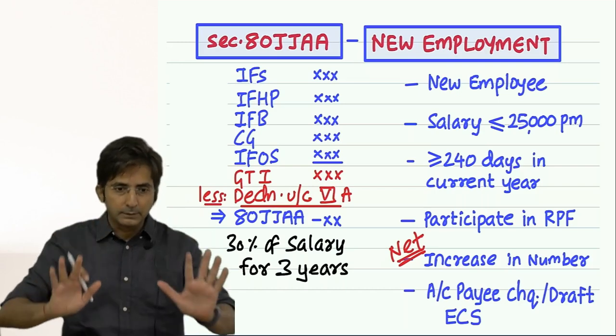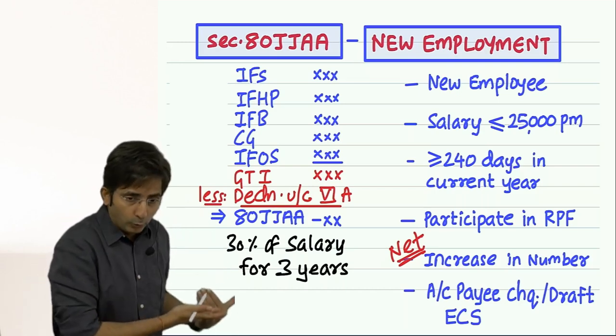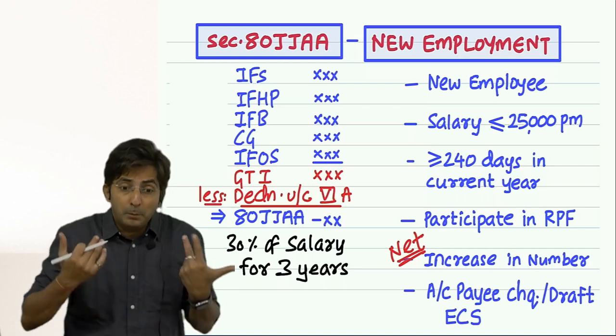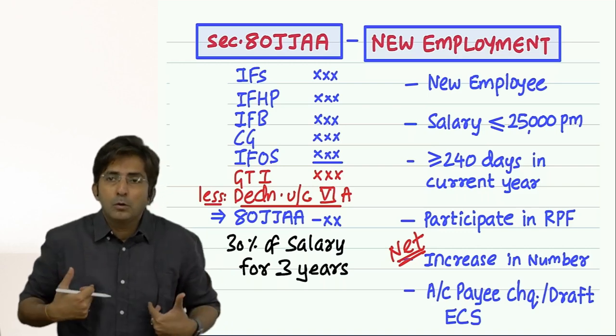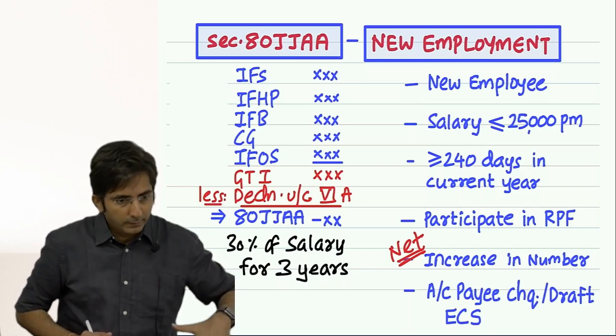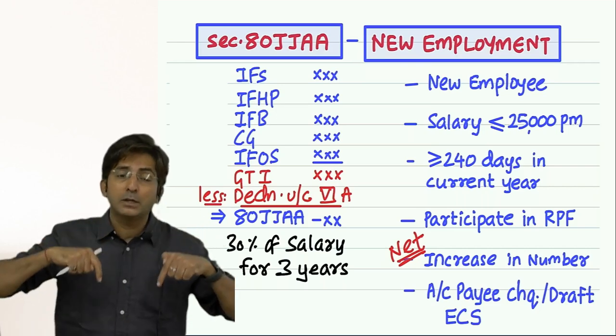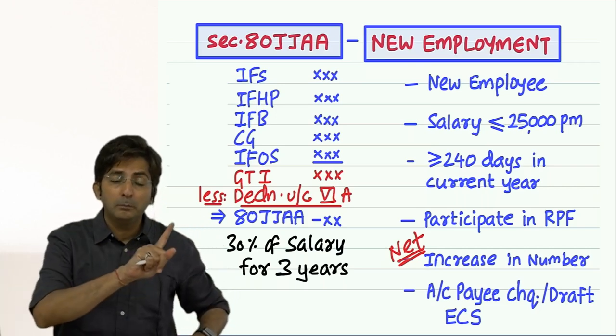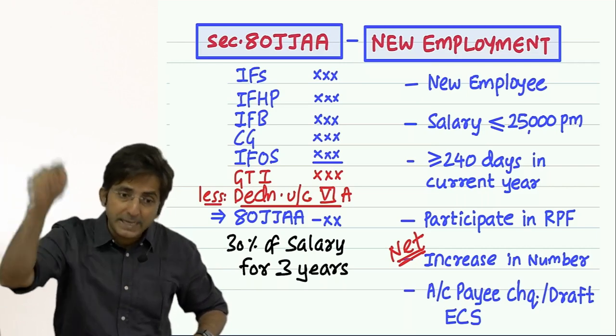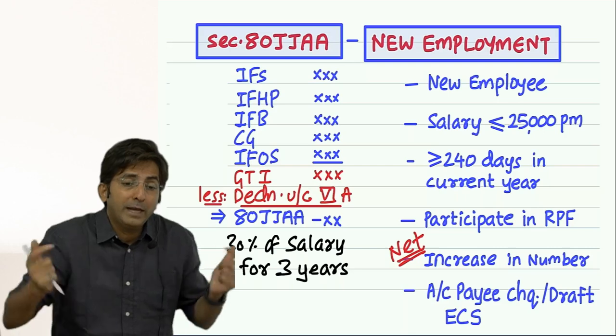But understand one thing, the calculation which I have taught you is to be done by the public. And the public do not know, so they appoint a chartered accountant. But whatever calculation we do, the government does not believe it. They want to check. So if they want to check, how to verify?